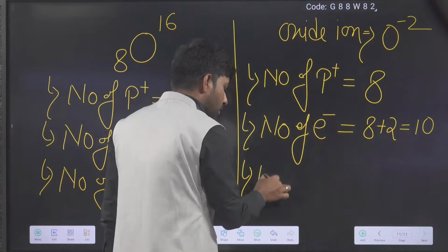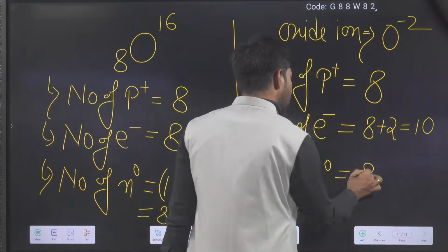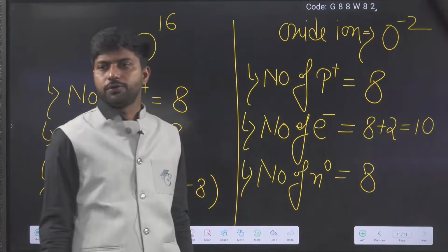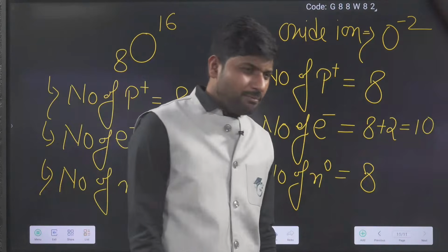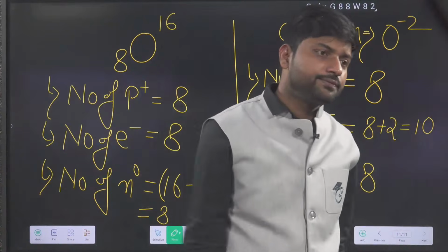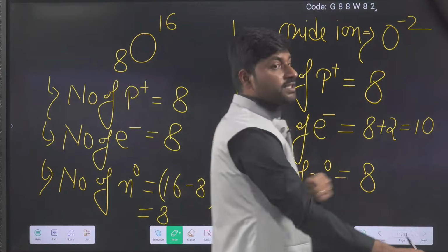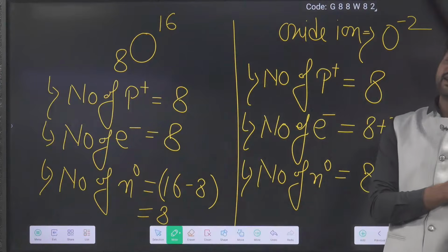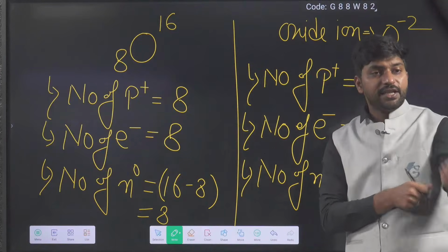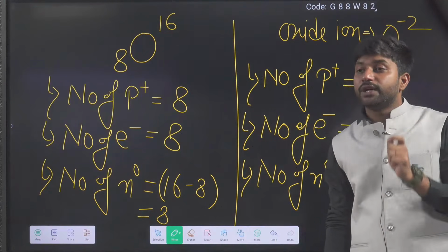But number of neutrons will also remain the same, 8. Okay. Good. But is that oxide ion stable? No. Is that lithium ion stable? No. They were thinking they would get stability, but not achieved. They tried, but not achieved. So that I told, it is the first step.